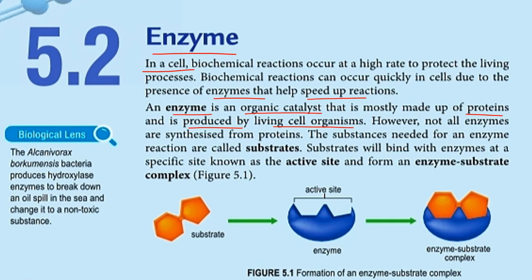Okay, however, not all enzymes are synthesized from proteins. The substances needed for an enzyme reaction are called substrates. Substrates will bind with enzymes at a specific site known as the active site and form an enzyme substrate complex.